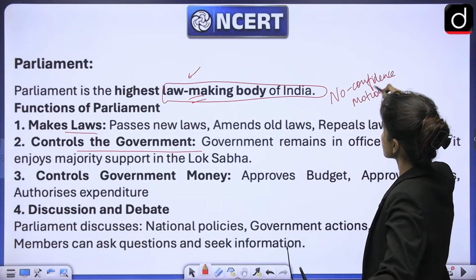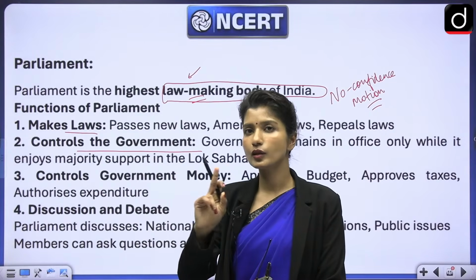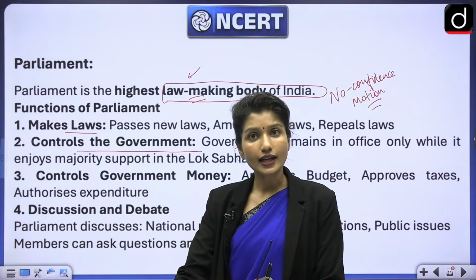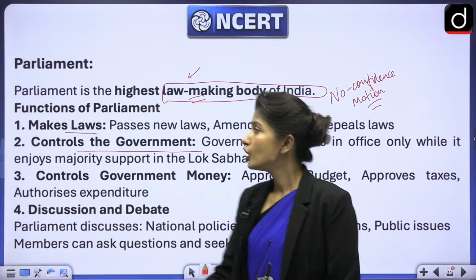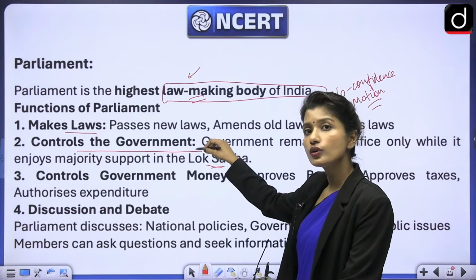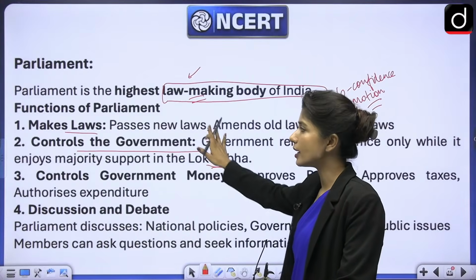The members in the Lok Sabha will say, we do not have confidence in this government. This government will not hold majority if there is a voting done today. If that happens and the government does not hold majority, the government falls or collapses. So Parliament, especially Lok Sabha, has the power to collapse the government itself. Government requires majority in Lok Sabha to sustain.